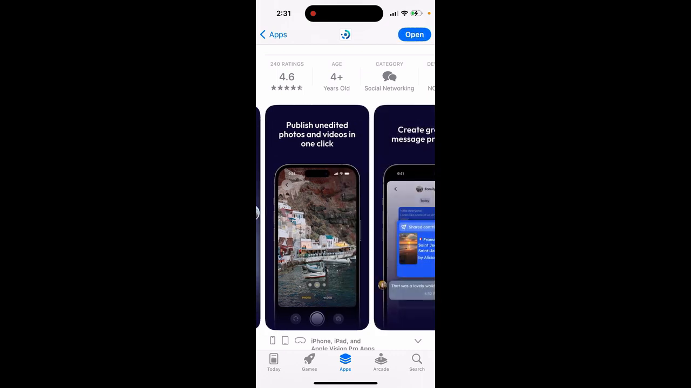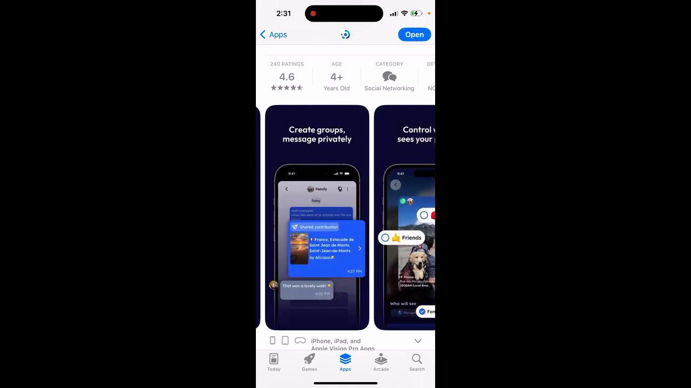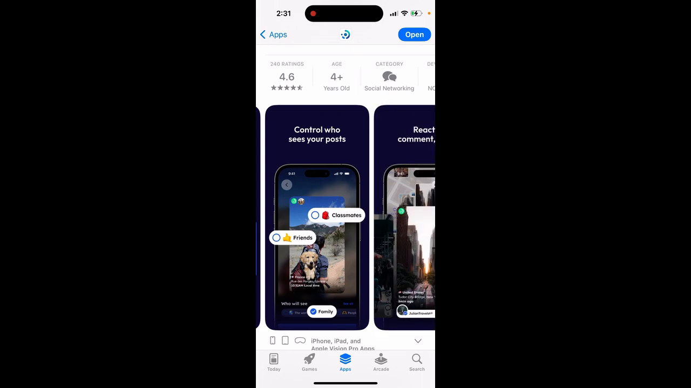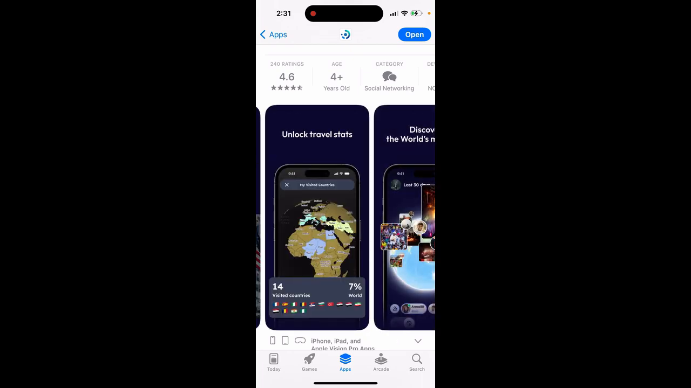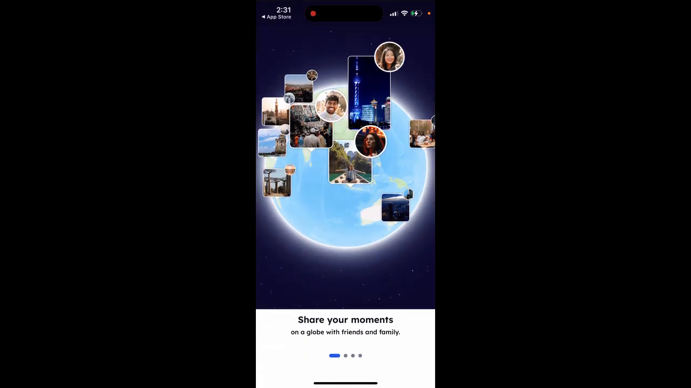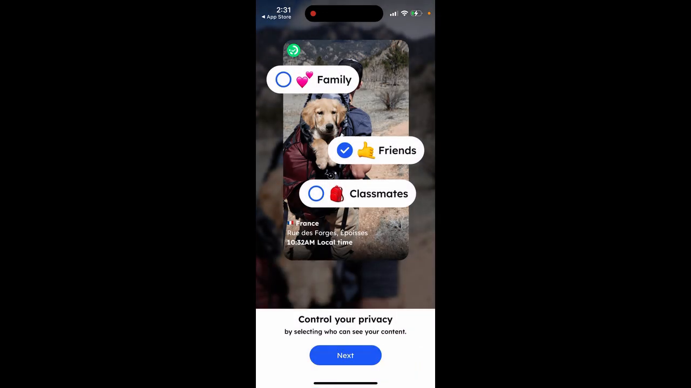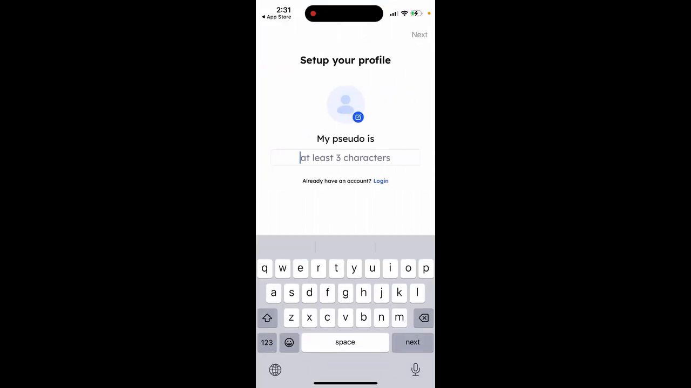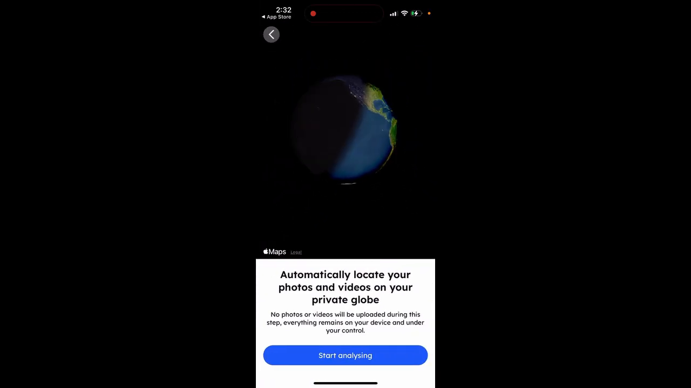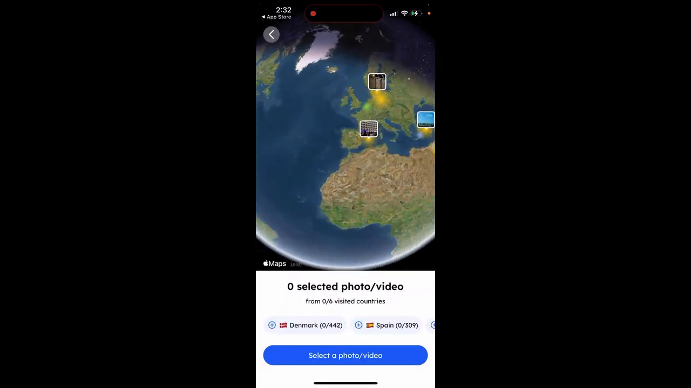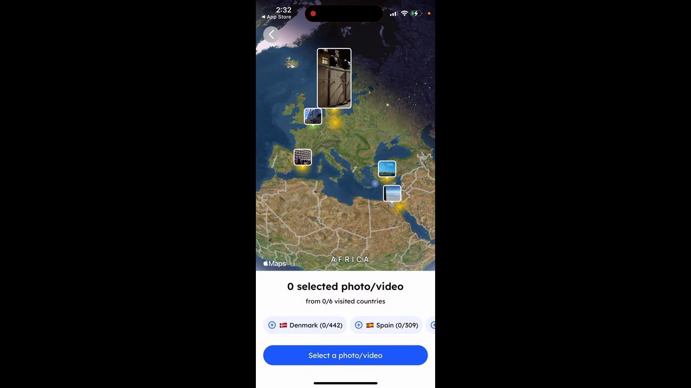follow, publish unedited photos and videos in one click, create groups, messages, control who sees your posts. And then you can just open it up, and then you can just accept terms, just add a pseudo, and then you can just have it like that, and then it's just being automatically located.